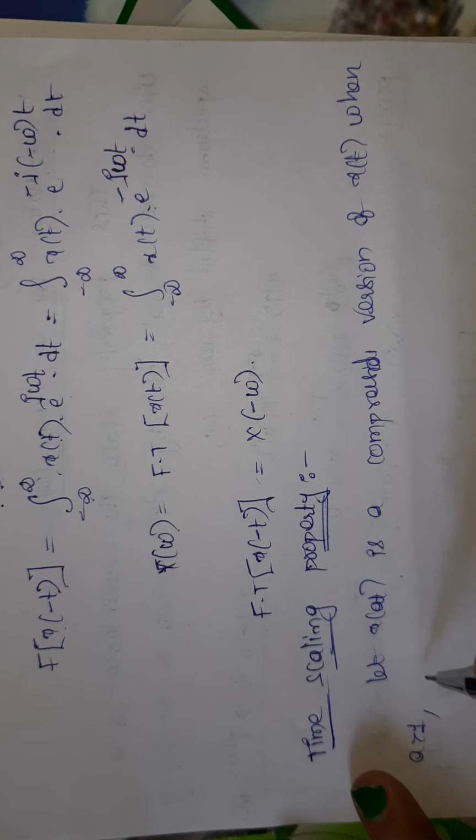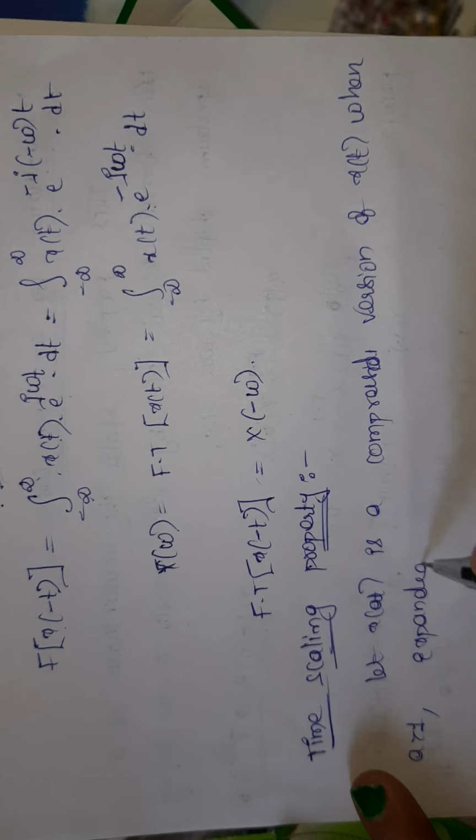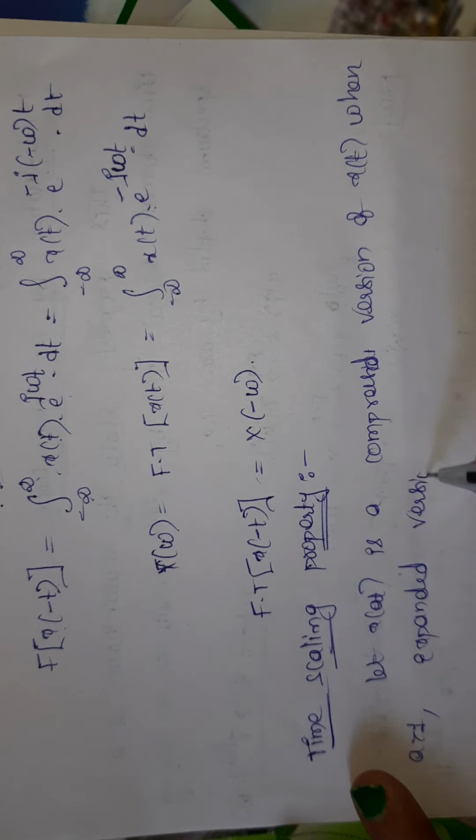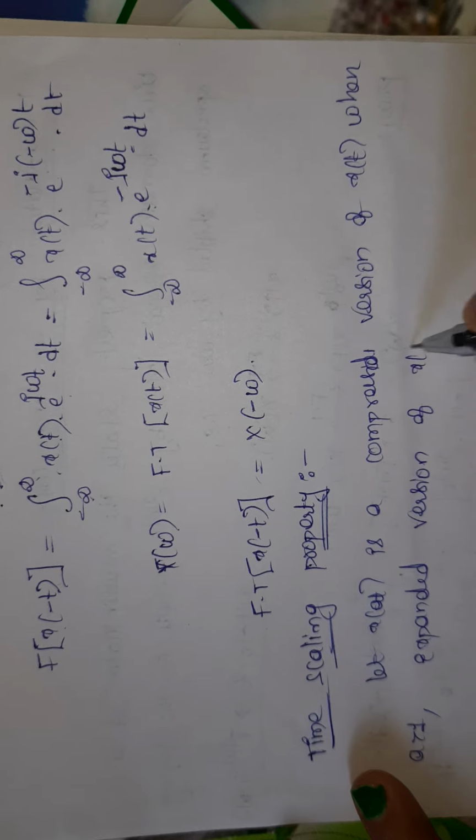Next, it is an expanded version of x of t when a is less than 1.